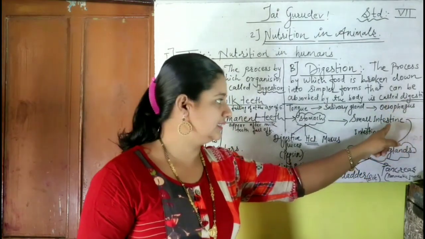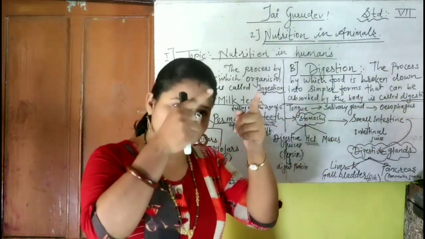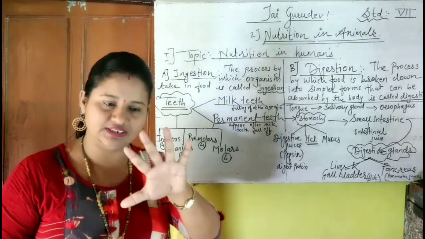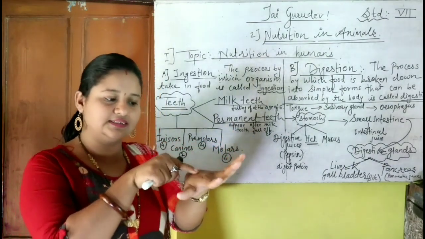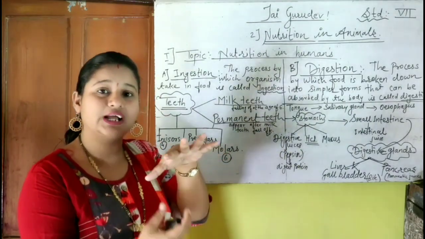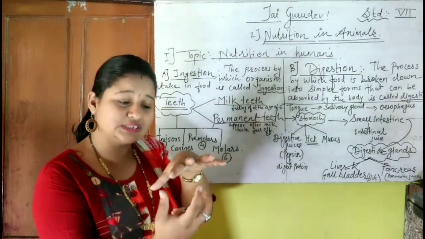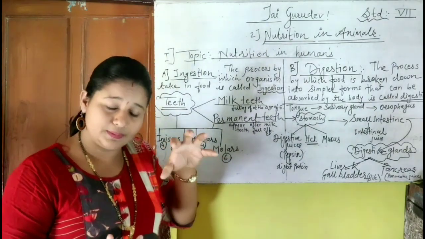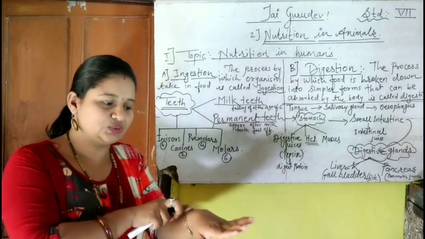This small intestine is like a coiling structure, and at the walls of the small intestine there are villi. Villi are finger-like projections. To these villi there is a connection of some blood capillaries. So whenever the food material is converted into carbohydrates, proteins and fats, these all important juices are absorbed by the villi, and when they absorb all the food material, it gets mixed into the blood by means of the blood capillaries.